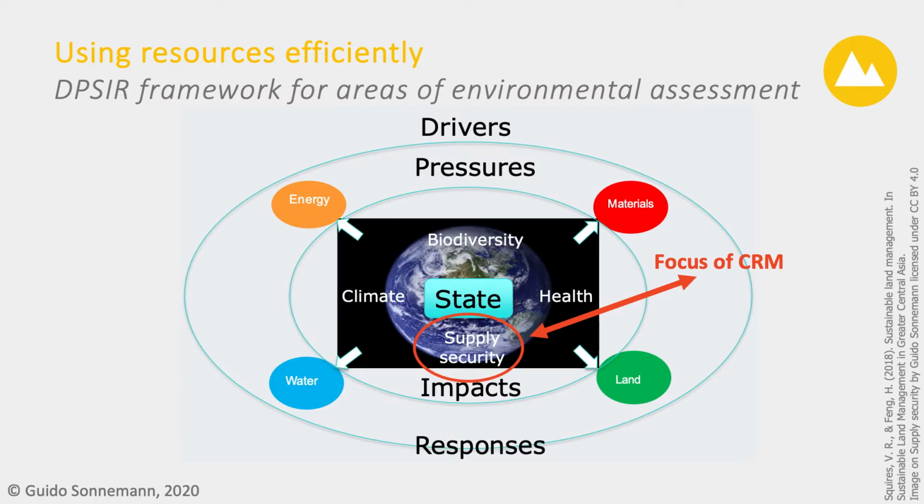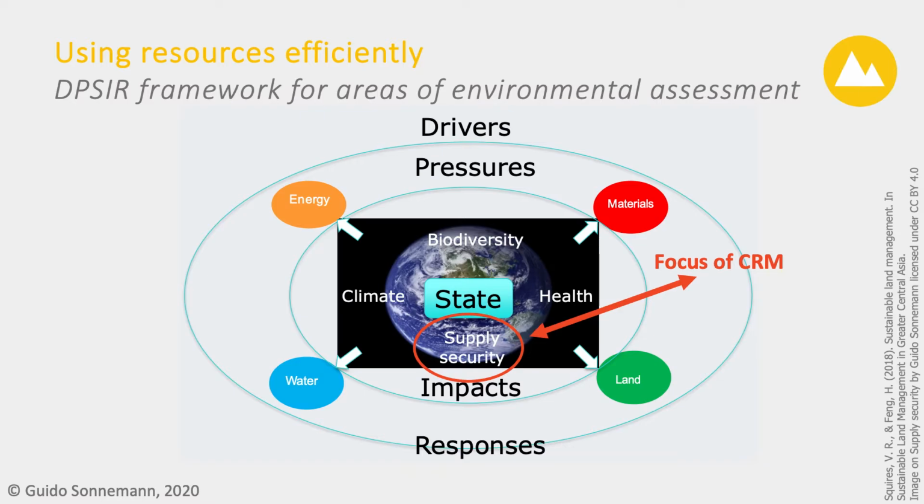In this figure, critical raw materials are positioned in the DPSIR indicator framework, where we consider drivers, pressures, state, impacts, and responses to assess environmental impacts. Pressures on the environment come from resource use in the form of materials, including critical raw materials, land, water, and energy.